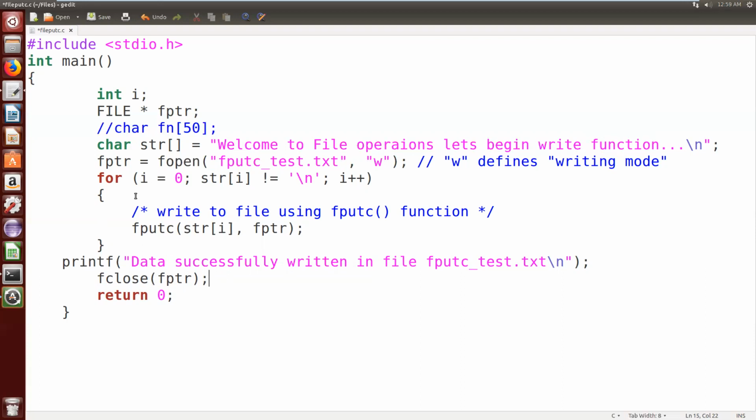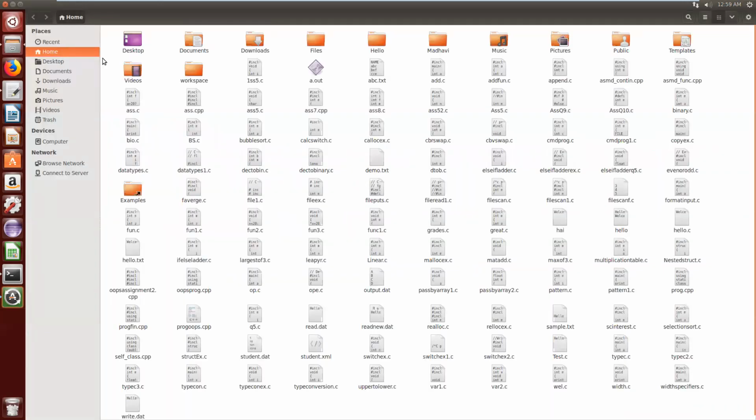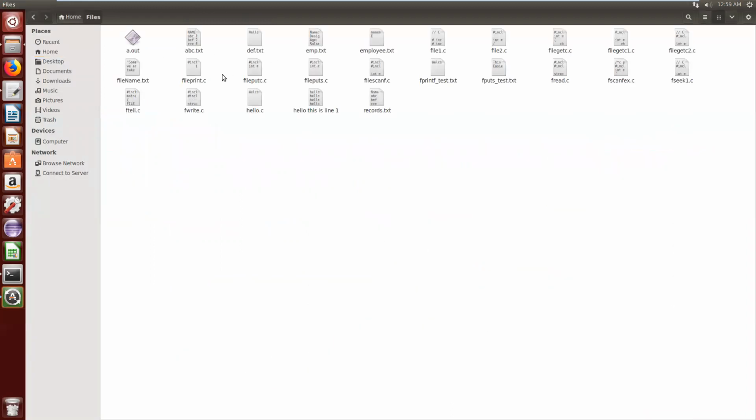See, before executing this program, first check whether a file with this name exists or not. In this location I have stored my files. What is that file name? fputc_test.text. Here, with that name there is no file.